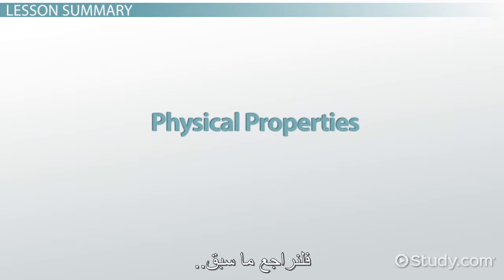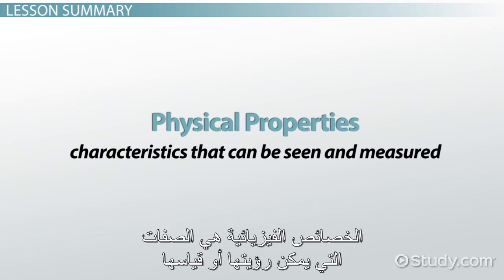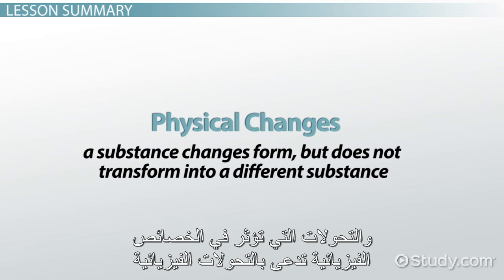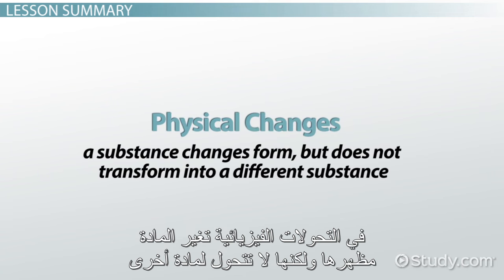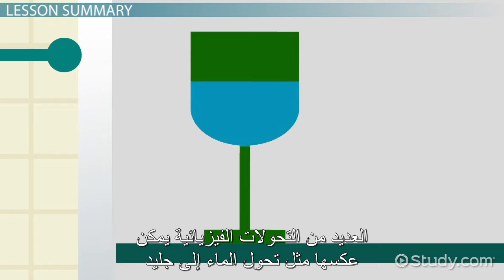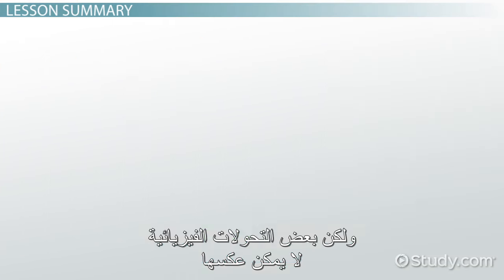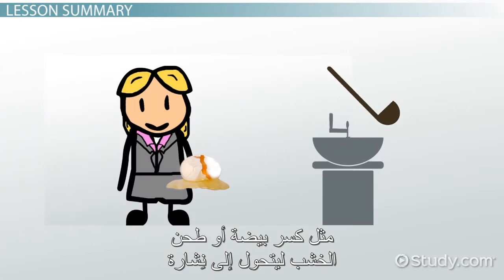Let's review. Physical properties are characteristics that can be seen and measured. Changes that affect physical properties are called physical changes. With a physical change, a substance changes form but does not transform into a different substance. Many physical changes can be reversed, like water freezing to form ice, but some physical changes cannot, such as an egg being cracked or wood being ground into sawdust.